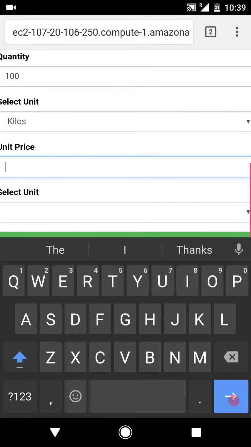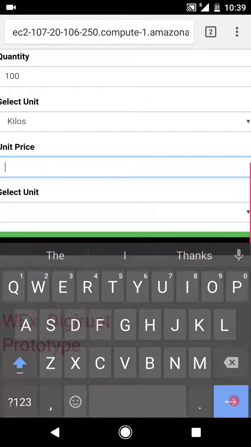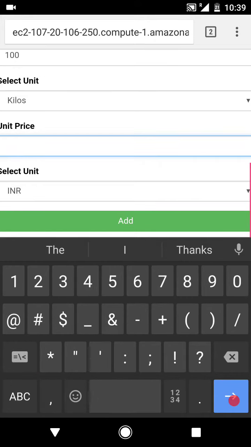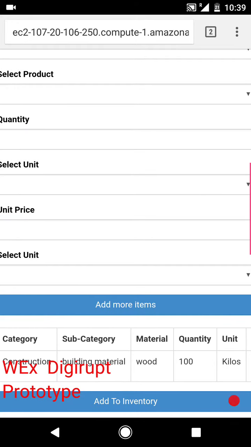The user can choose to put up a unit price before he puts it up, or further additions we are looking at would also allow the user to put it up as an auction. Currently we're just putting it up as a direct sale opportunity. So let's assume that per unit he puts up 20 rupees in INR.